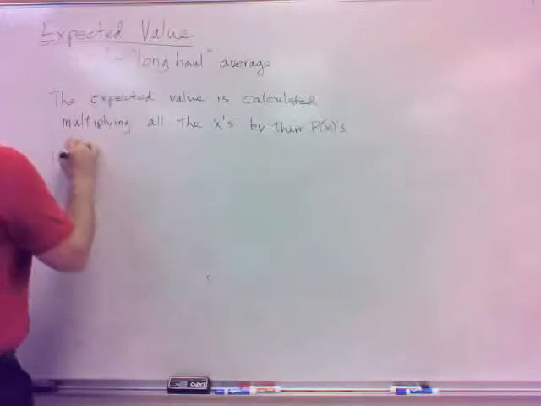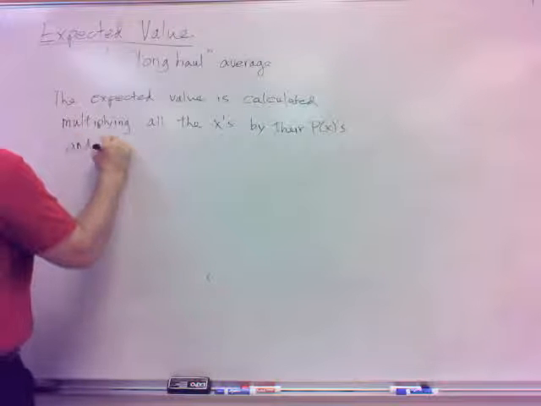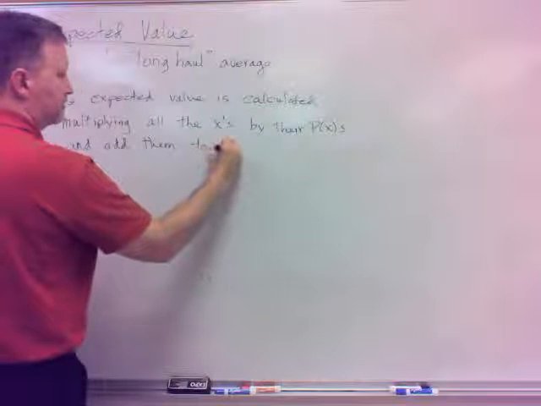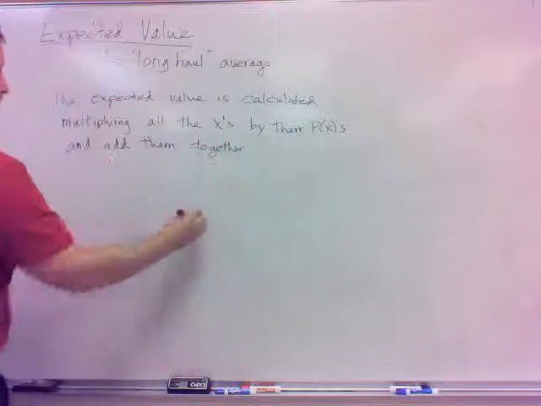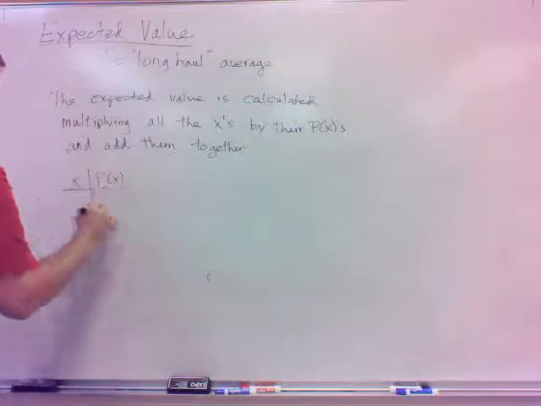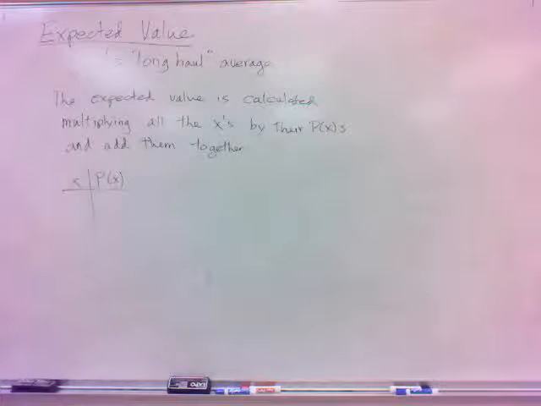Here's what I mean by that. For example, if I have x and p of x, that's my example.